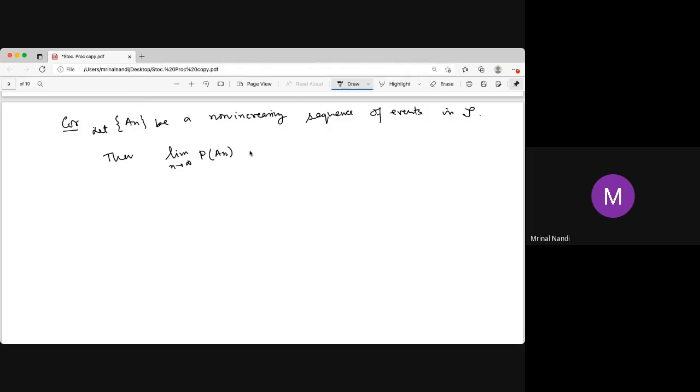Then the probability of this limit is the limit as n tends to infinity of probability of An. Since it is non-increasing, in the limit it is the intersection over n equal to 1 to infinity of An.